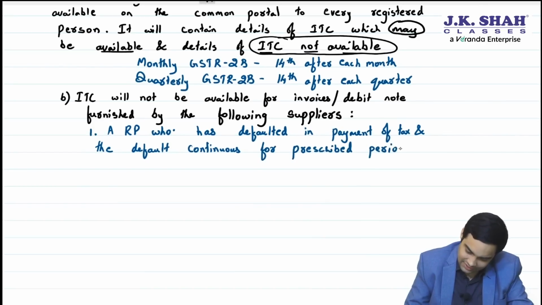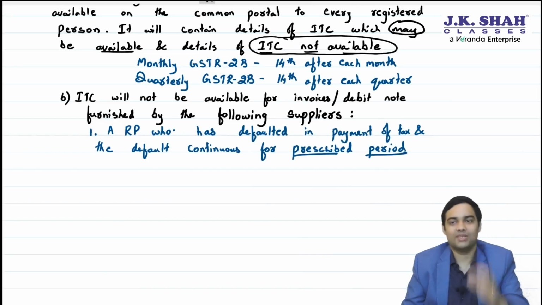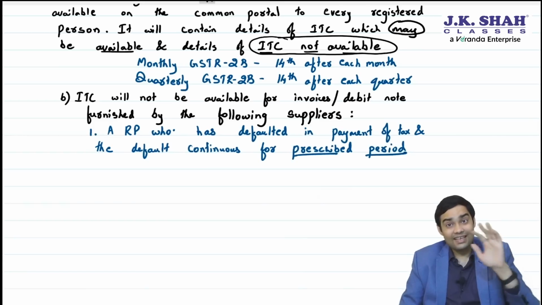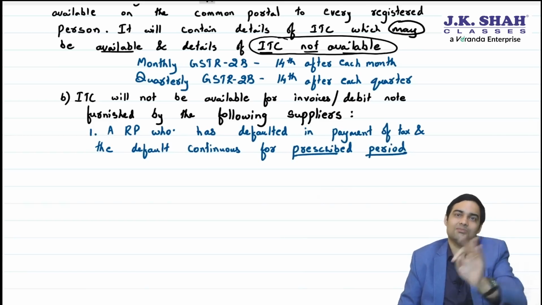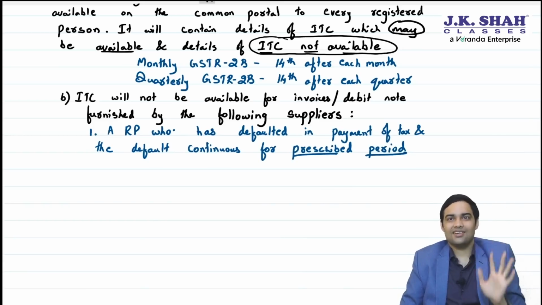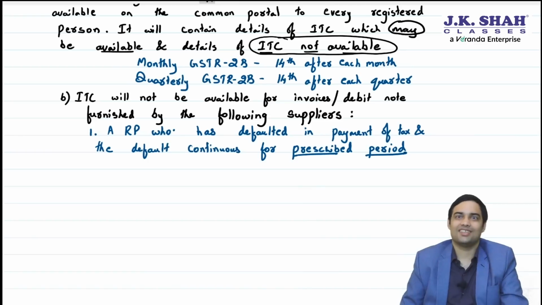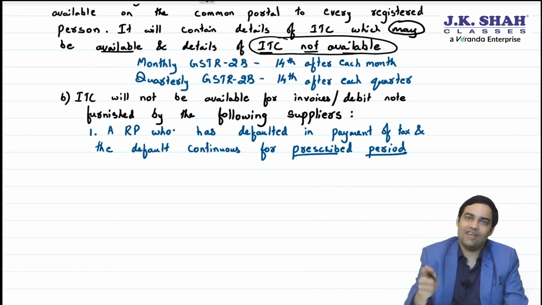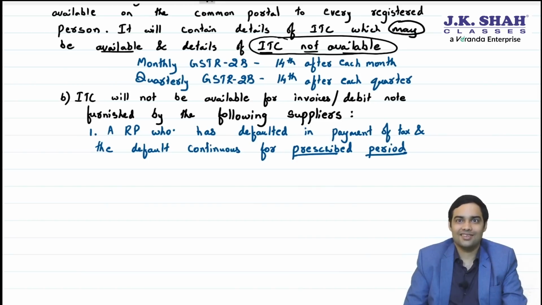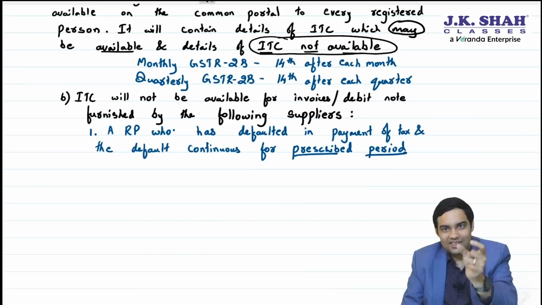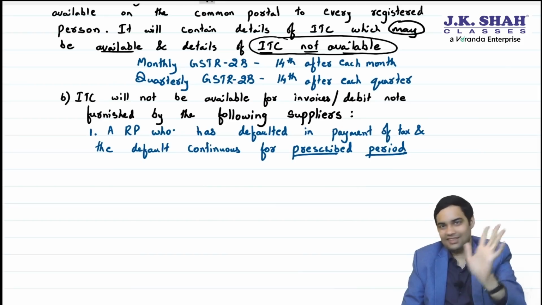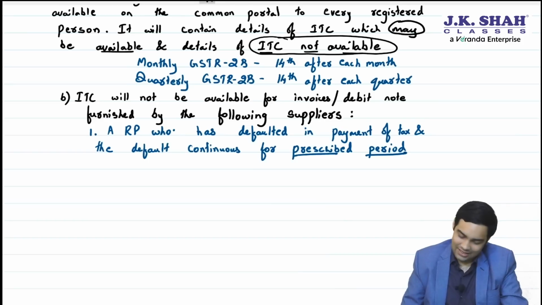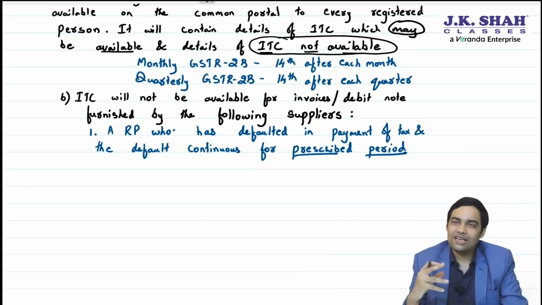At present, this period is not prescribed. That will happen in future, but at least May 23 exams are safe. This prescribed period is not there till now. Government has not said that if a person does not pay for 2 months, I will block the recipient's ITC. Till now, government has not said 2 months, 3 months, 4 months. That's not mentioned. Prescribed period. Clear? So, you may think that this would not come in exam.